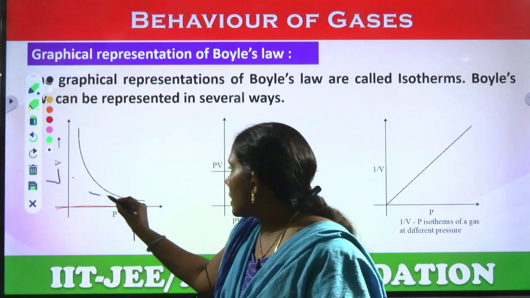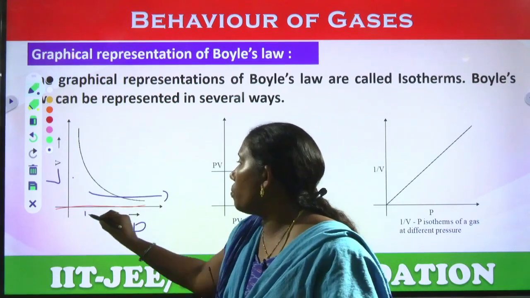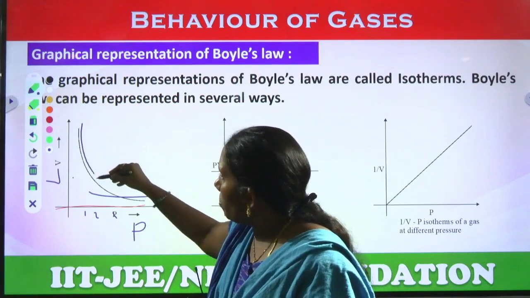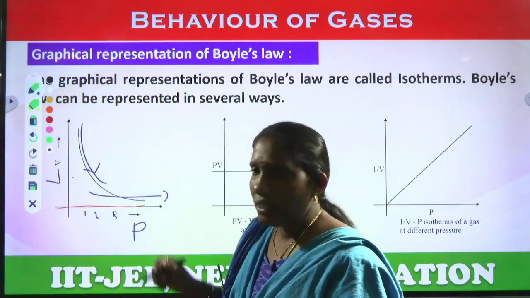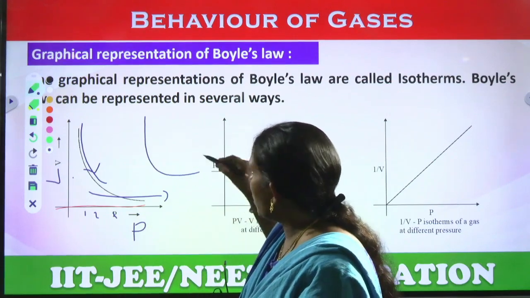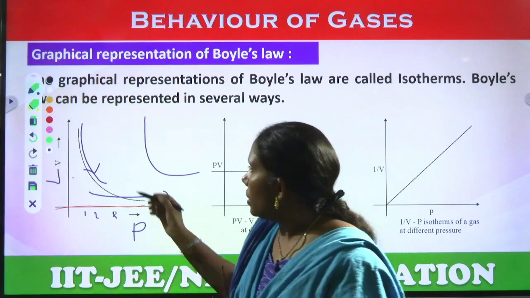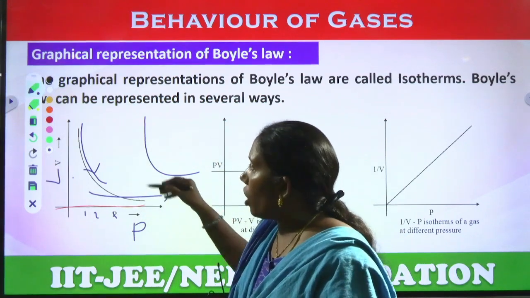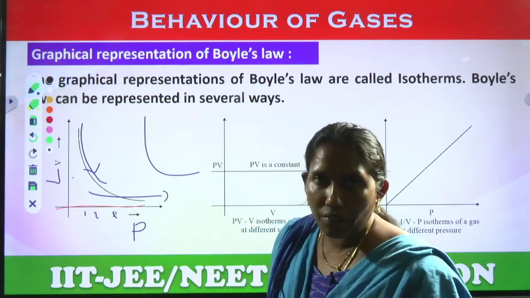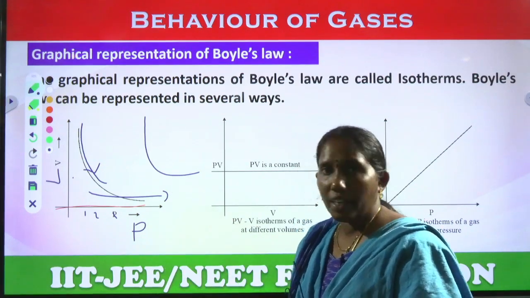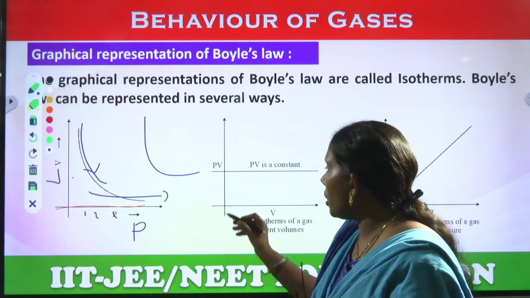Pressure is increasing, 1, 2, 3 like that, then volume decreases. That's why we get a hyperbola. Graphical representations are very important, because as the P value increases, the V value decreases.